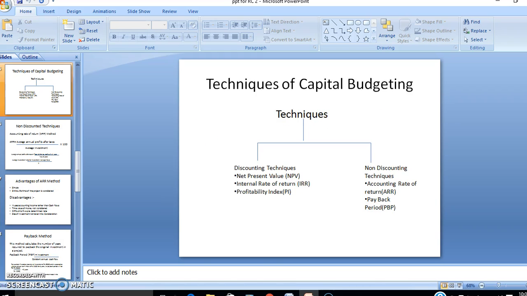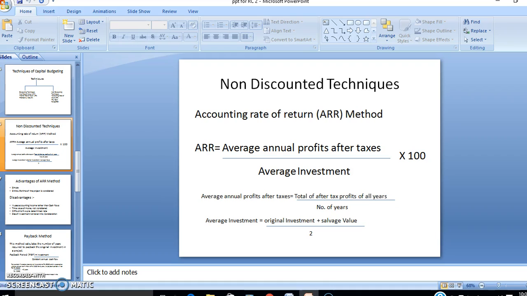We can classify the techniques of capital budgeting into two broad categories: discounting techniques and non-discounting techniques. Discounting techniques are NPV, net present value, IRR, internal rate of return, and PI, profitability index. Non-discounting techniques are ARR, accounting rate of return, and payback period, PBP. Now we are going to discuss ARR, accounting rate of return.